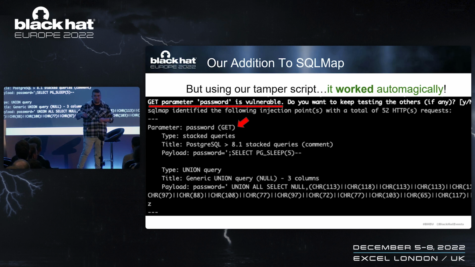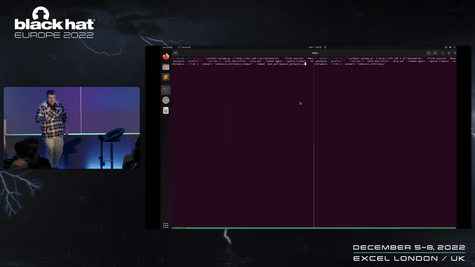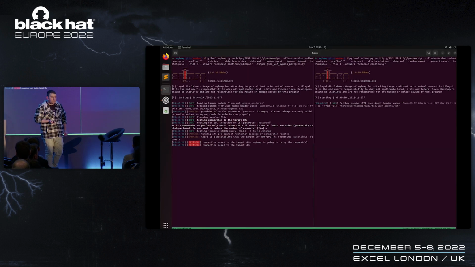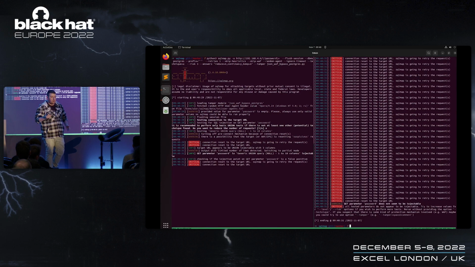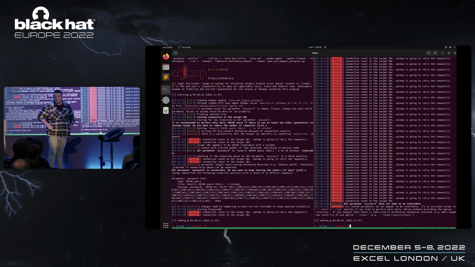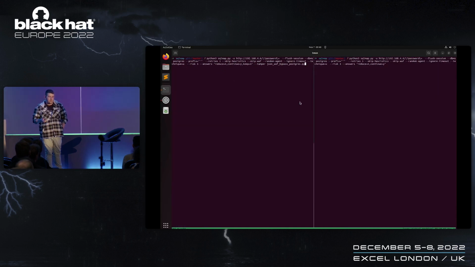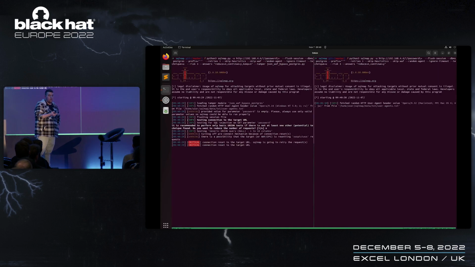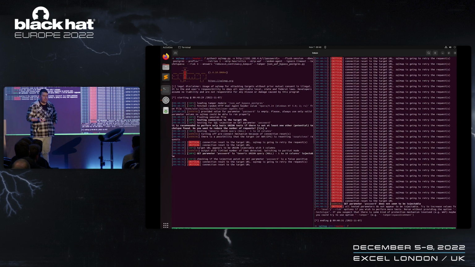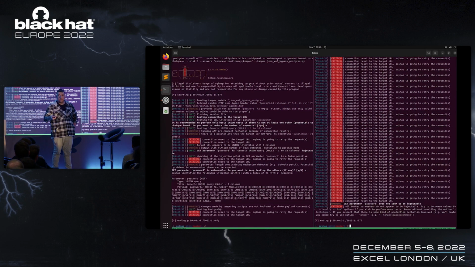Now we have a vulnerable endpoint, and we are able to inject arbitrary SQL payloads. And this is how it looks. We are running SQLmap at the same time, and we can see on the right that every request gets dropped. And on the left, that's our tampered version, and we can see that SQLmap recognizes it as vulnerable.